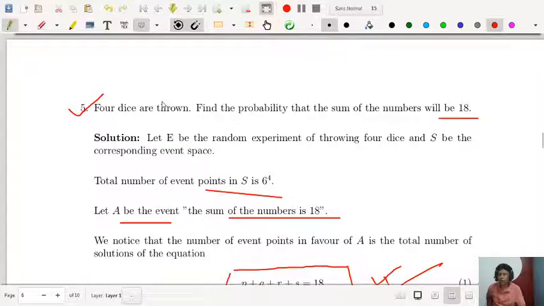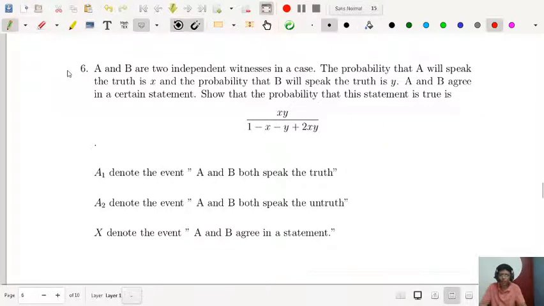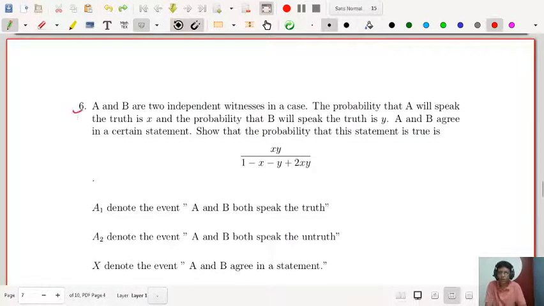Next I will talk about the next problem, that is number 6. What is number 6? A and B are two independent witnesses in a case. The probability that A will speak the truth is X and the probability that B will speak the truth is Y. A and B agree in a certain statement.